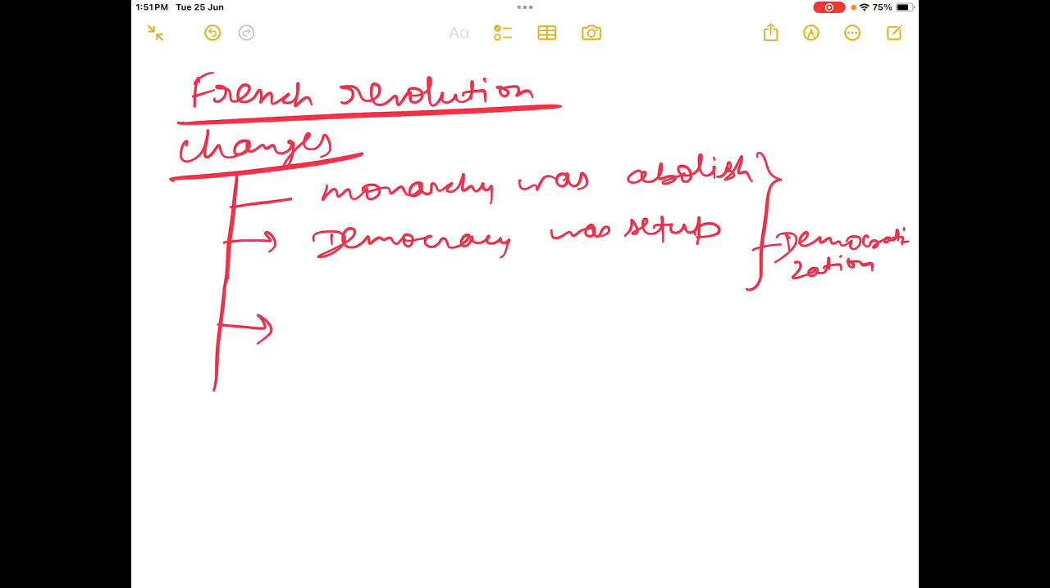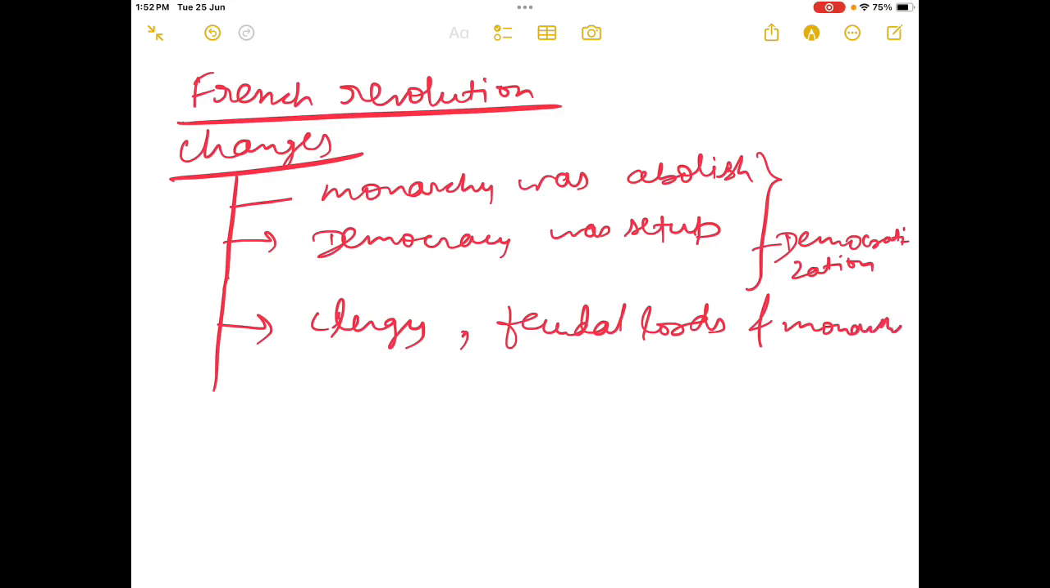In the economic aspect, consider the groups who were controlling the society, like the clergy. I have taught you in an earlier lecture that Western society was divided into three parts: first estate, second estate, third estate. So clergy, feudal lords, and monarchs, who made up the first and second estates, had a monopoly over land.